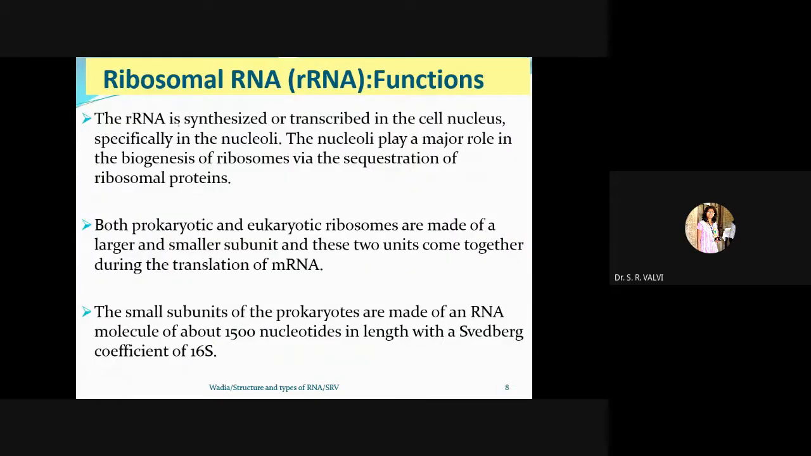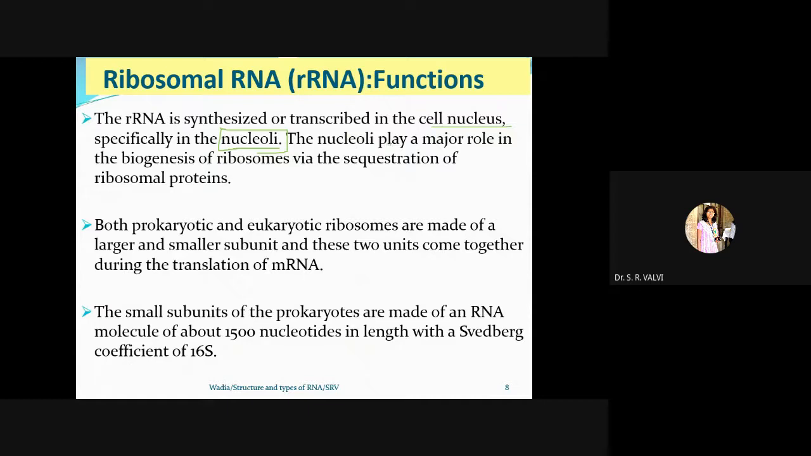Now, functions of rRNA. The rRNA is synthesized or transcribed in the cell nucleus. Yes, ribosomal RNA is synthesized and transcribed where? In the cell nucleus, specifically in the nucleoli, right? So in the nucleoli, this particular rRNA is synthesized. Please do remember the place where this rRNA is synthesized.